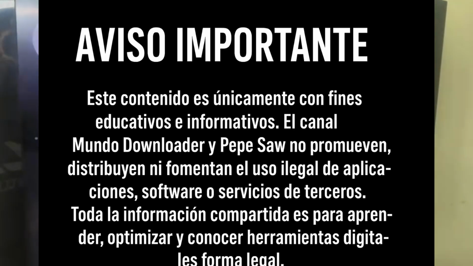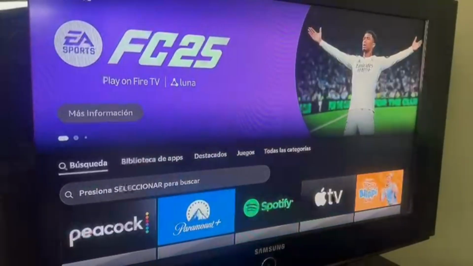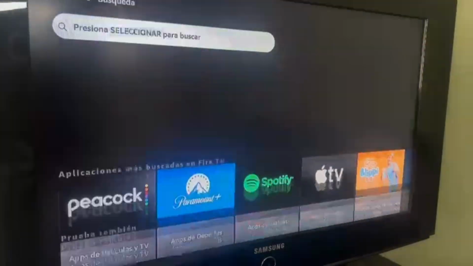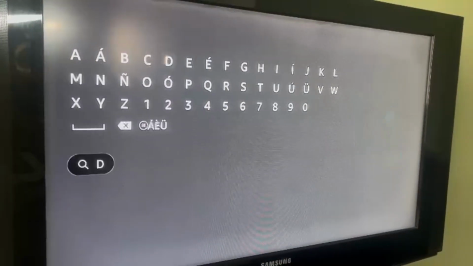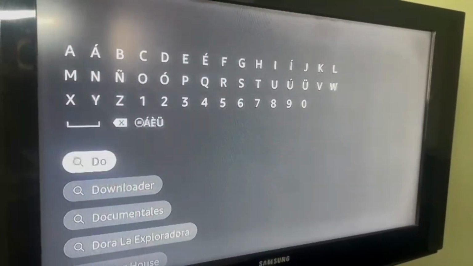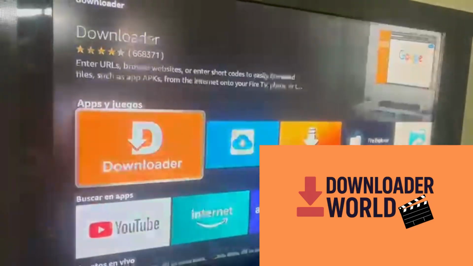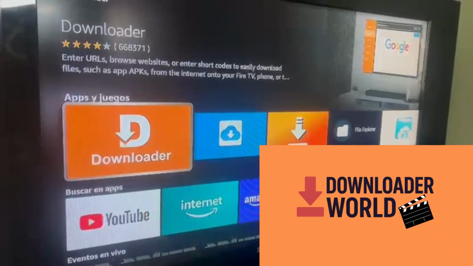It's important to remember that this content is entirely for educational and informational purposes. The main goal of Mundo Downloader is to share this valuable information with our large community. I've personally tested several options and found 3 that truly stand out. But before I reveal which ones they are, there are some very important things you absolutely need to know.